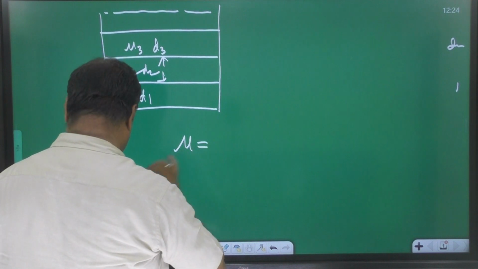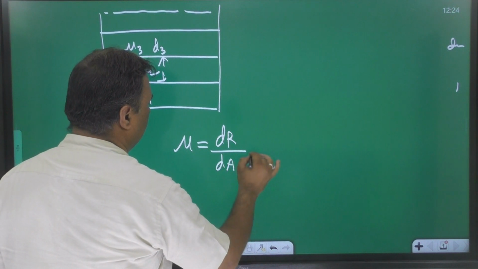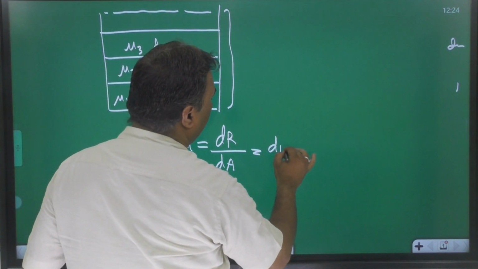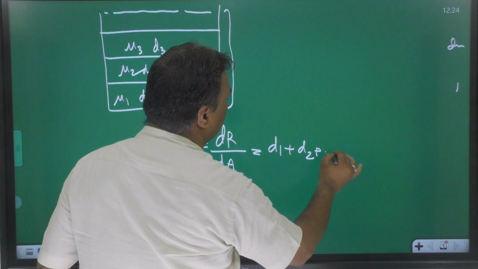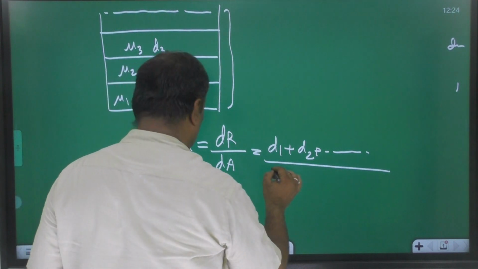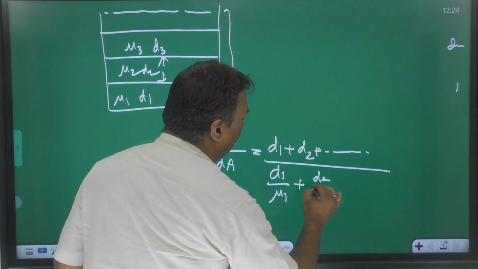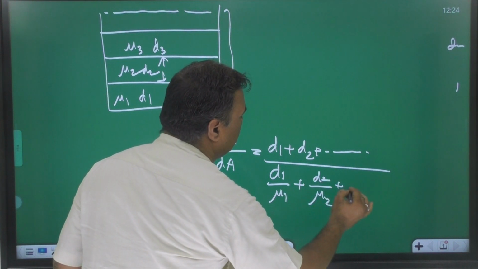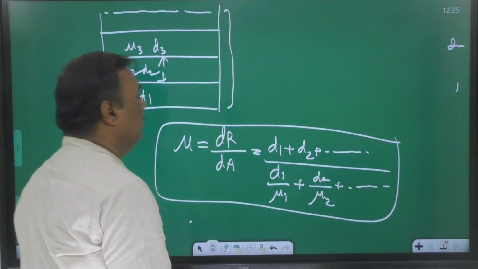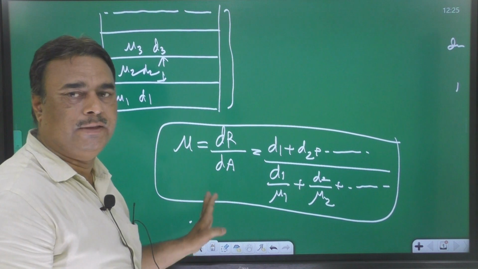Mu is equal to real depth upon apparent depth. Real depth is D1 plus D2 plus so on, upon apparent depth, which is D1 upon mu1 plus D2 upon mu2 plus so on. With the help of this result, you can find the refractive index when a container contains different types of liquids also.